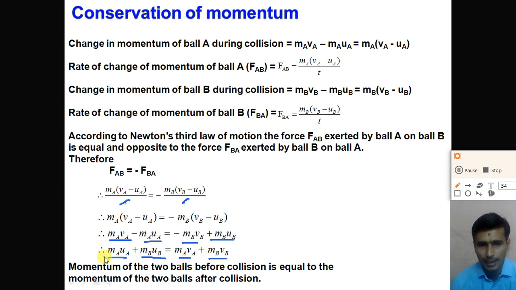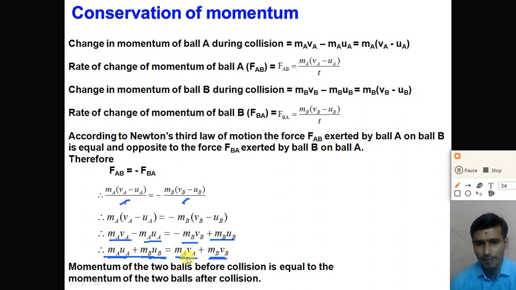Here ma ua is the momentum of ball A before collision, and mb ub is the momentum of ball B before collision. So the total momentum of balls A and B before the collision is ma ua plus mb ub. On the other side, ma va is the momentum of ball A after collision, and mb vb is the momentum of ball B after collision.